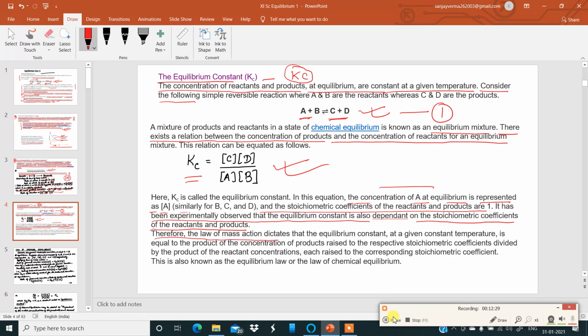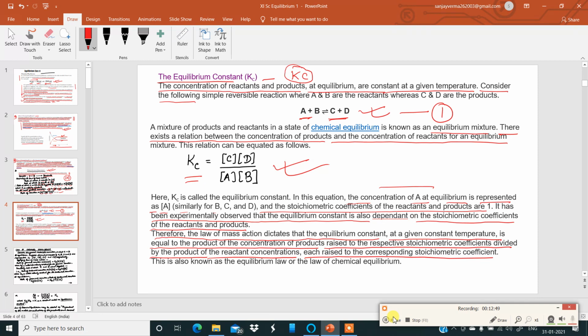Therefore, the law of mass action dictates that the equilibrium constant at a given constant temperature is equal to the product of the concentration of the products raised to the respective stoichiometric coefficients divided by the product of the reactant concentrations, each raised to the corresponding stoichiometric coefficient.